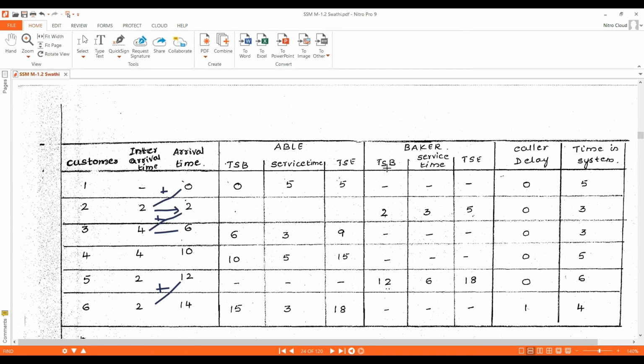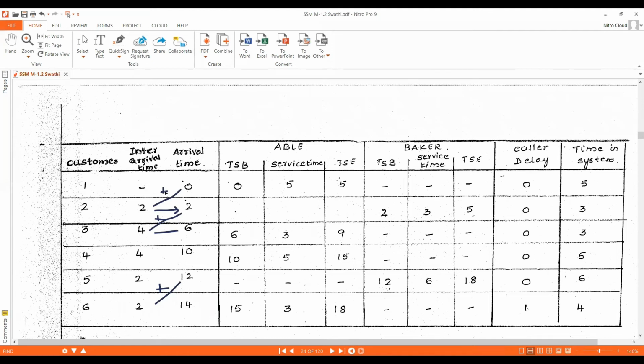The same for Baker. Also any call delay, that is any waiting time in the queue. Next is time in the system: how much time the customer spent in the system is recorded in this column.